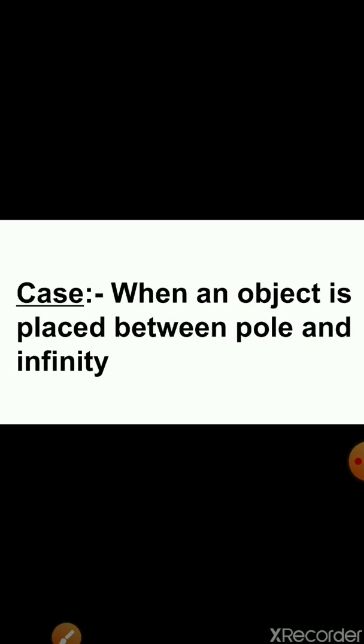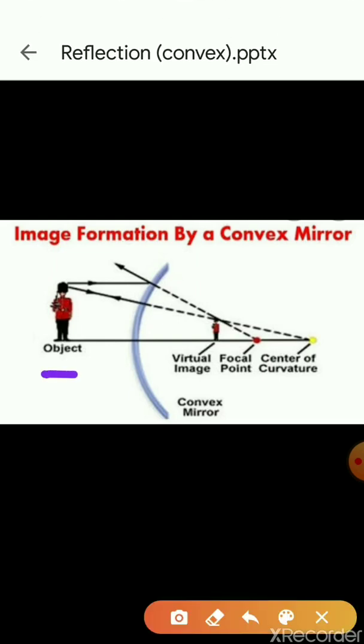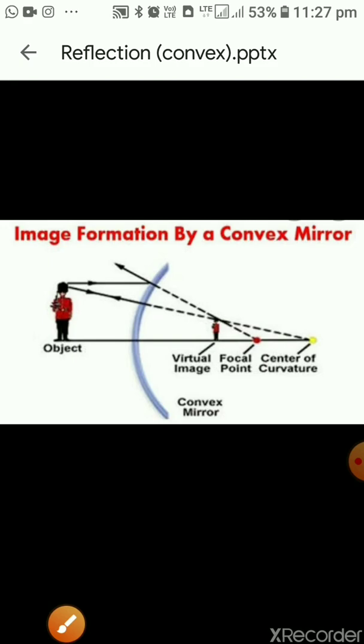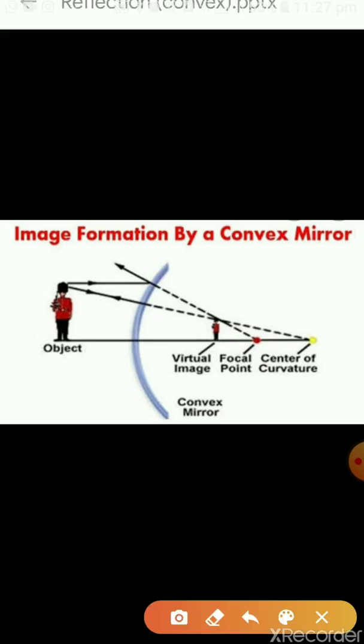Now we have the formation of image by a convex mirror. I am starting with the case when an object is placed between the pole and infinity. You can see the ray diagram here, and in this diagram I have taken this as an object. This is our convex mirror, and now I am making 2 different rays incident on this convex mirror. How? I am telling you.